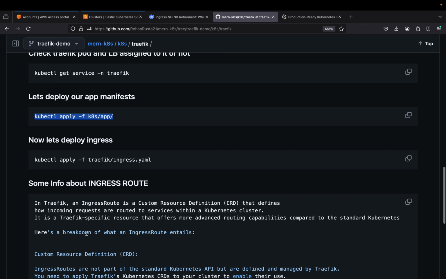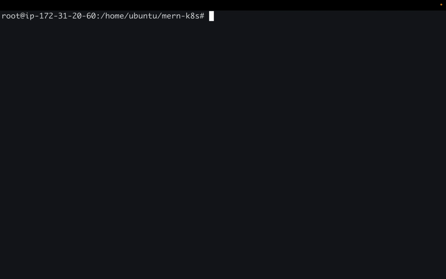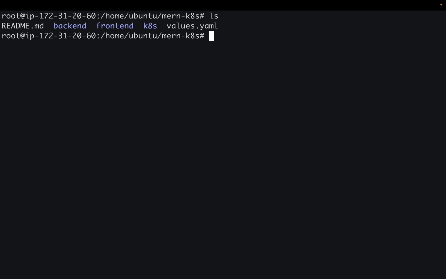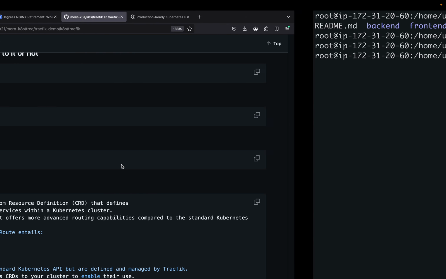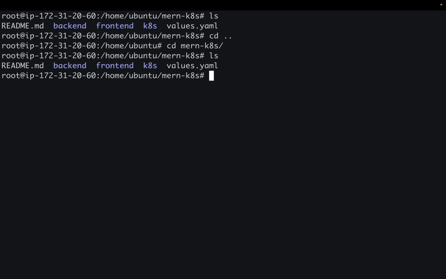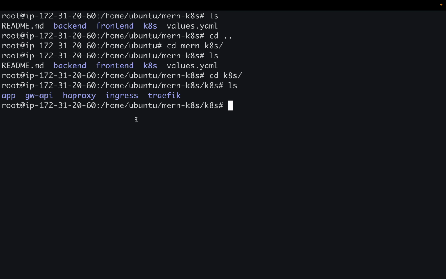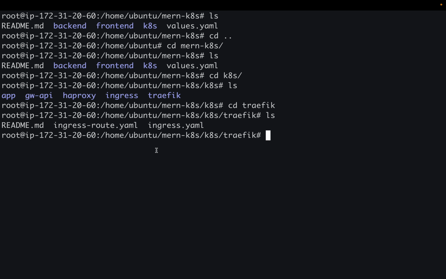So now the next part is let us deploy the ingress. For that, we just have to apply this, and yeah, we just have to go back one folder again. cd .. It is inside k8s. Okay, then inside the traffic folder, yeah.